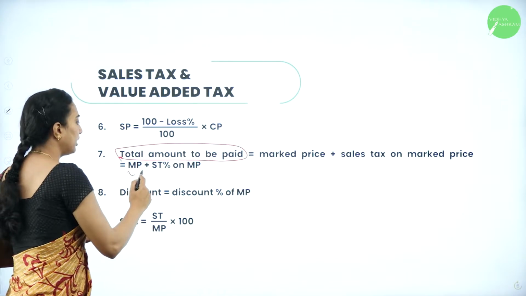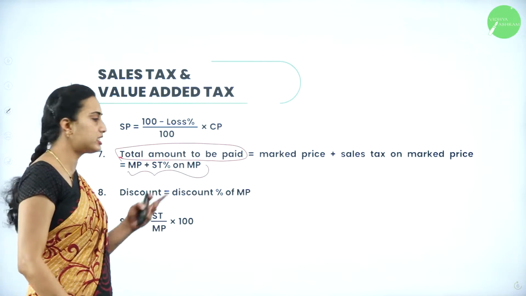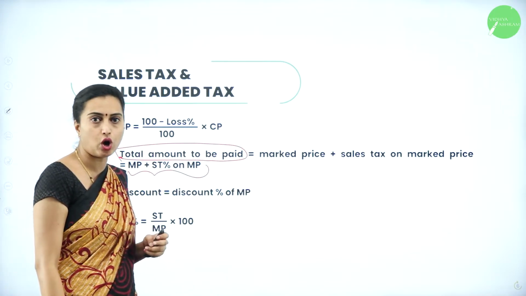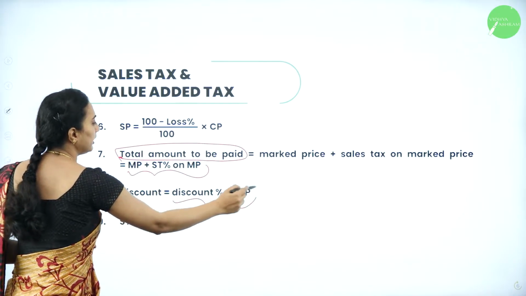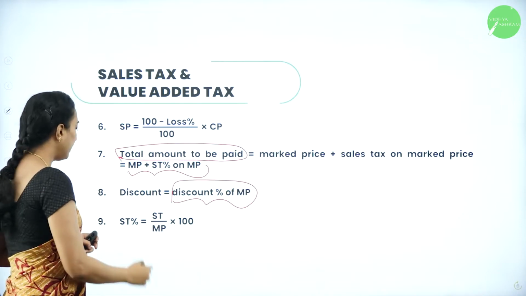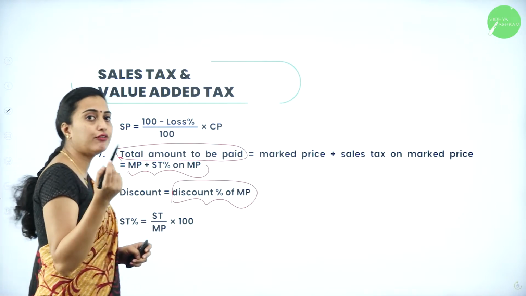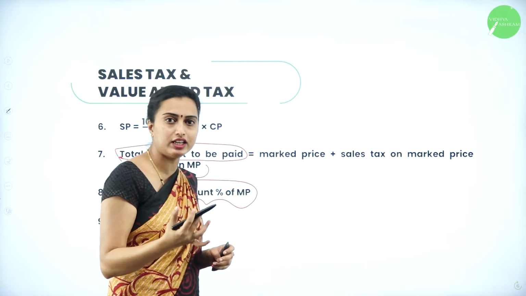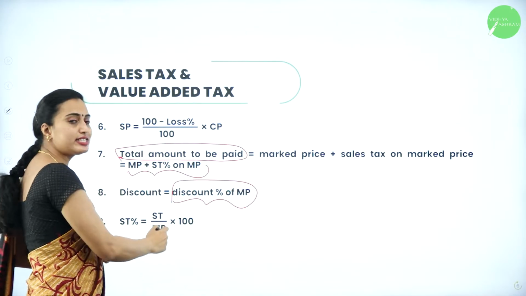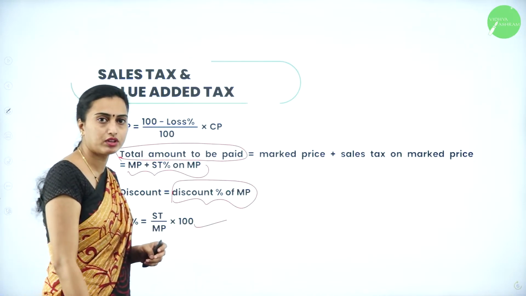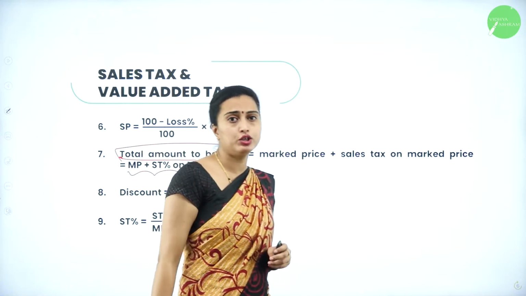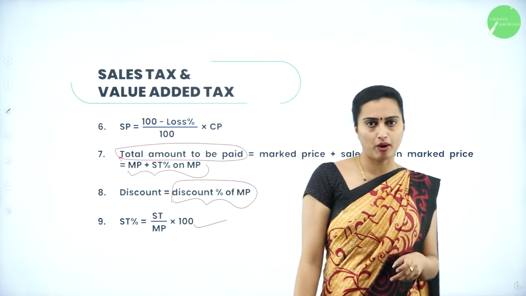So that is given by the formula MP plus ST, meaning sales tax percentage on MP. Discount is calculated on discount percentage of MP. Similarly, if they ask to calculate the sales tax percentage, then sales tax divided by MP into 100 you are going to calculate. Understood? So these are all the formulas you have to remember to solve the problems.